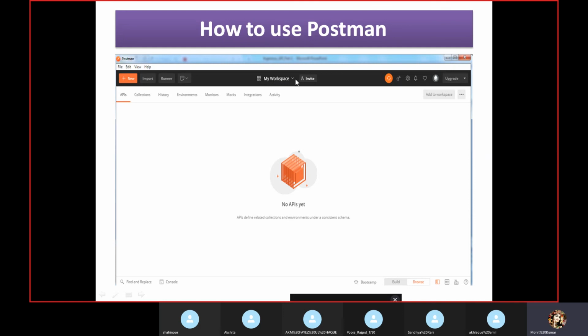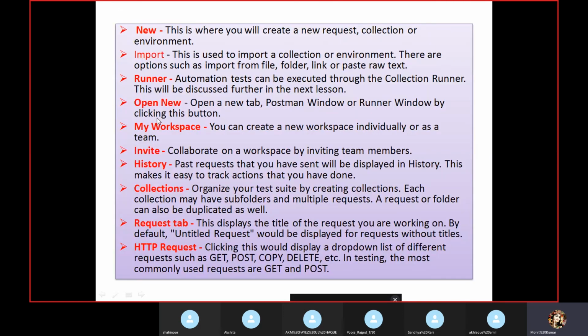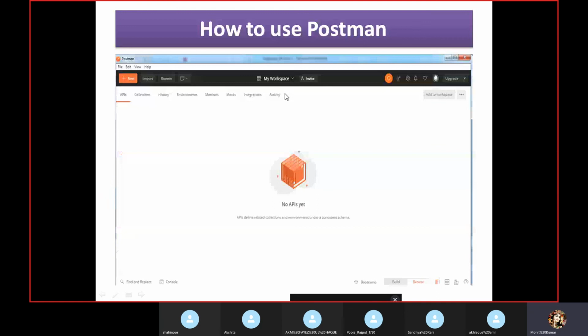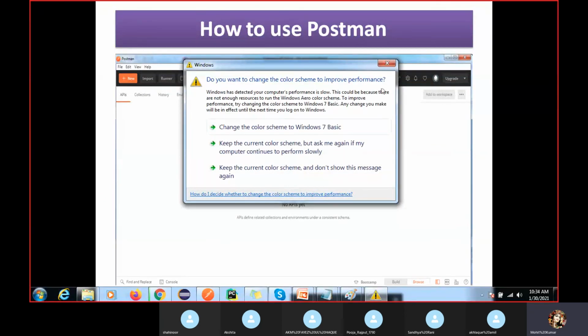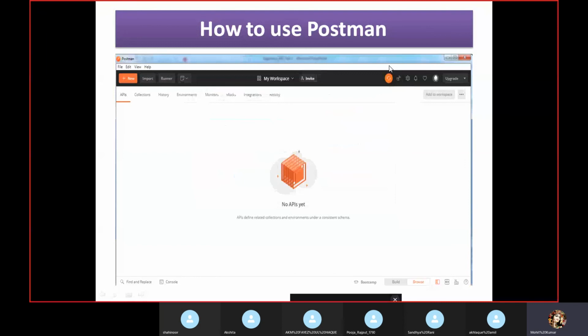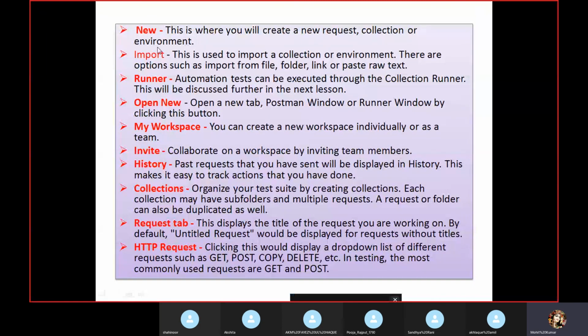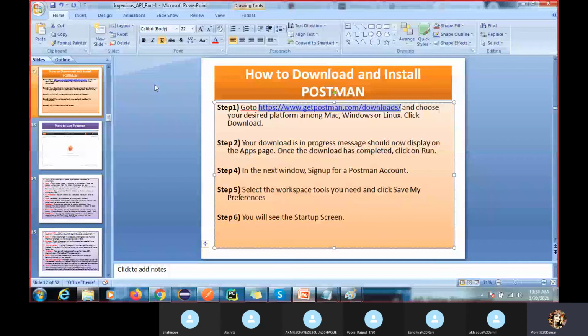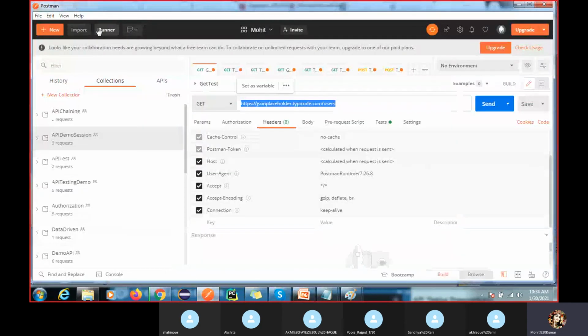You can write any workspace name. If you click on New, it will create a new collection. A collection is like a project folder. Inside this we can create subfolders. So these are the Postman features: New, Import, Runner. Also here you can see we have New, Import, Runner.